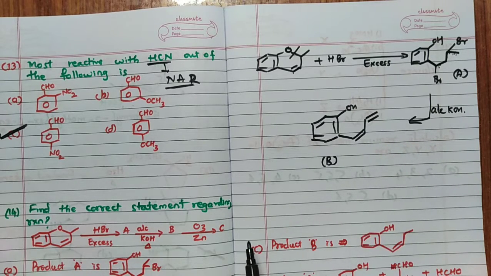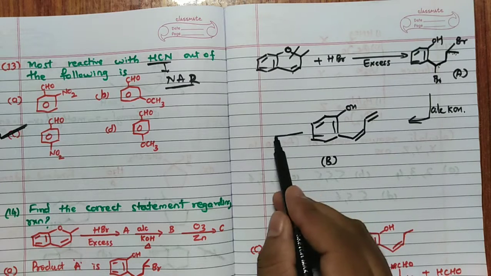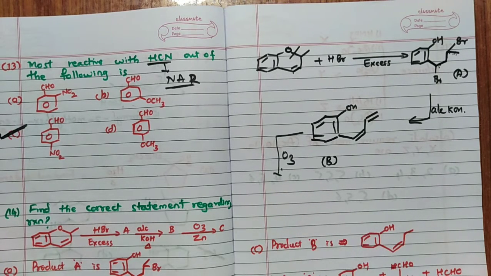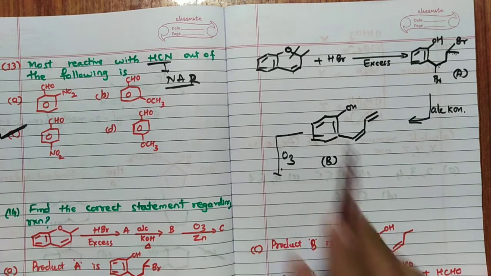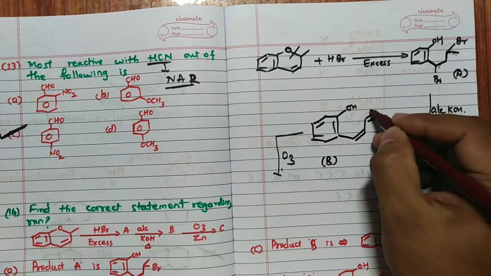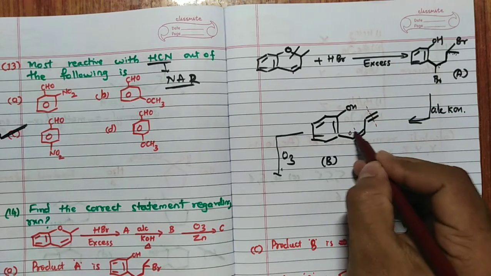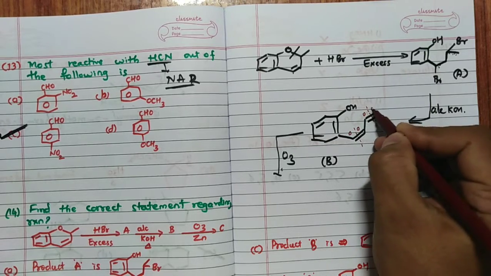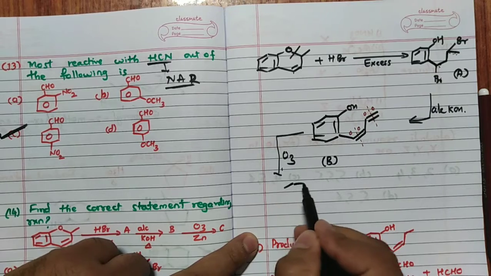Here there is a double bond, because a conjugated double bond gives a more stable compound. Then ozone comes in. We know what ozone will do: it will break the double bond. This double bond cannot be broken here because only a minor product is possible, but this one will undergo cleavage, so that here one oxygen, here one oxygen, here one oxygen, here one oxygen. Now if you write the product like this, it will form.